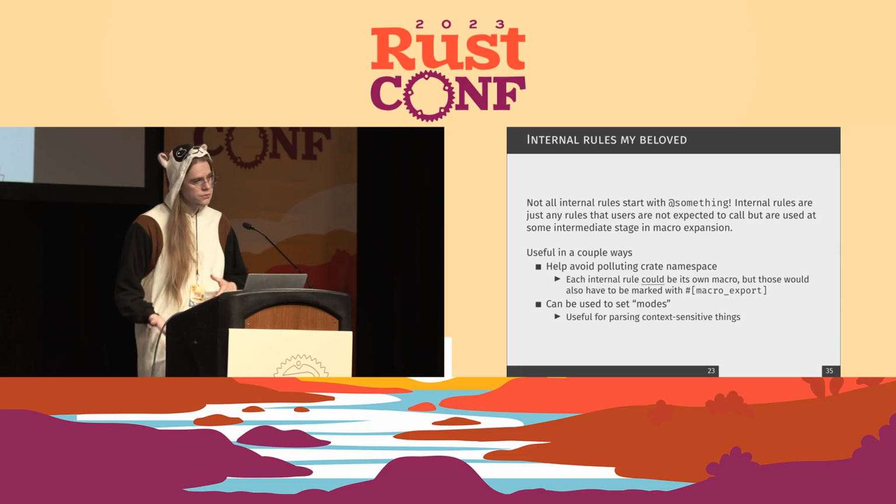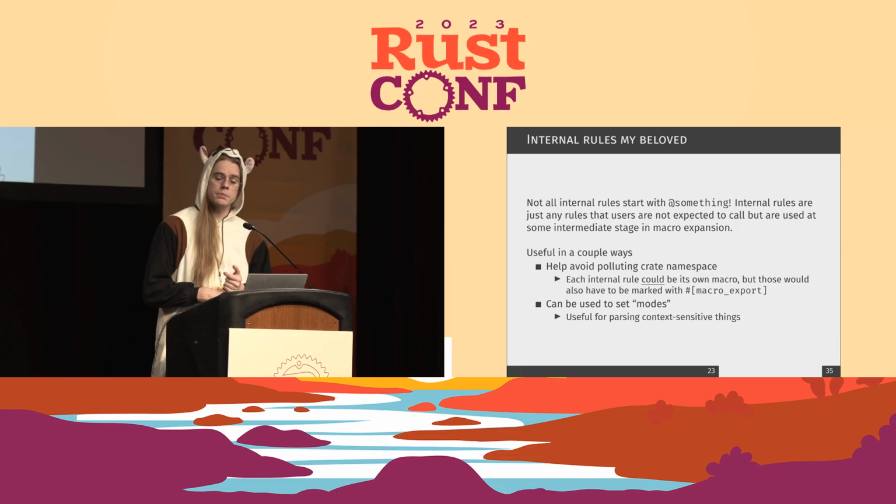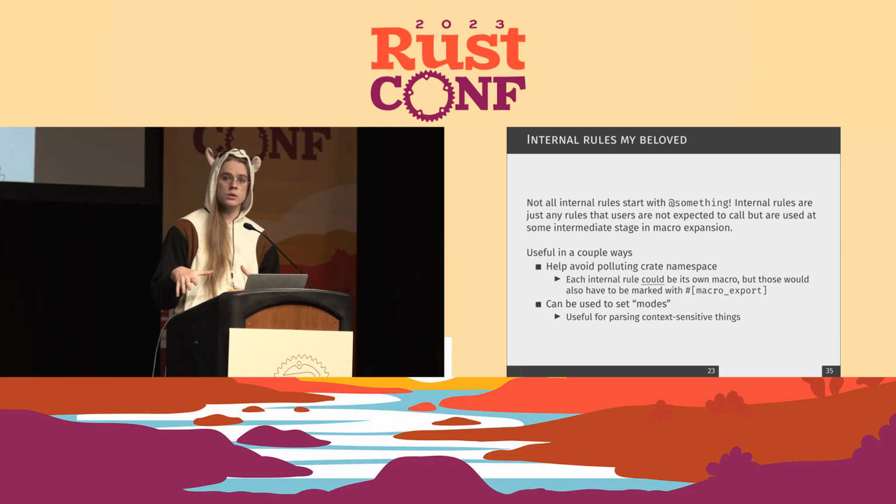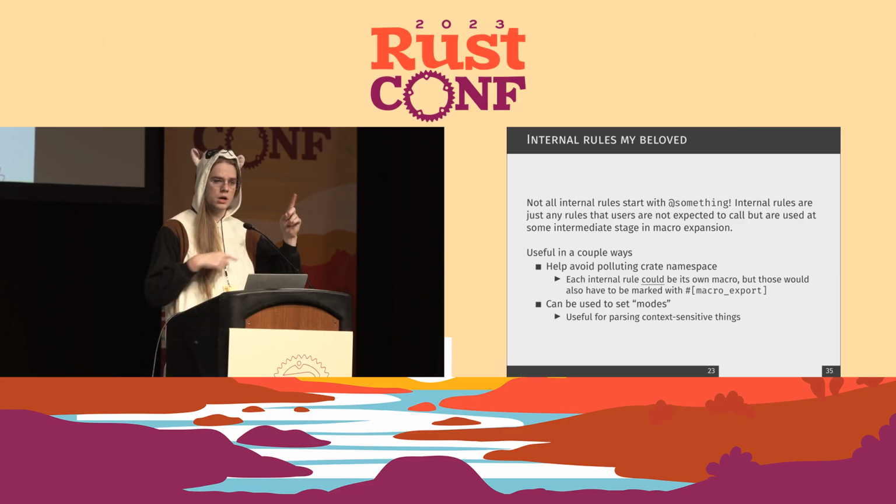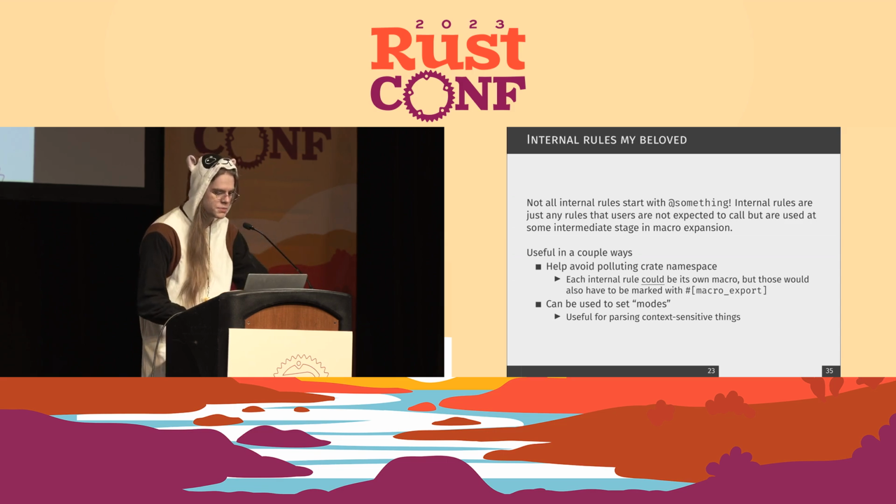And they're really useful for a couple things. First, you avoid polluting the crate namespace. Each rule in a macro could be its own other macro. You could have one rule per macro, but if you ever export even one of them from the crate, every other macro that gets called also has to be exported, which can be a problem. Now I've got 20 macros in my crate namespace. Whoopsies.